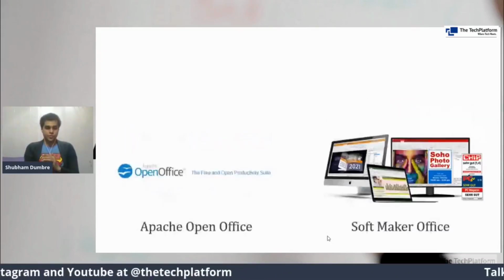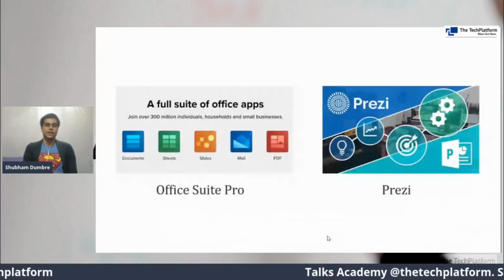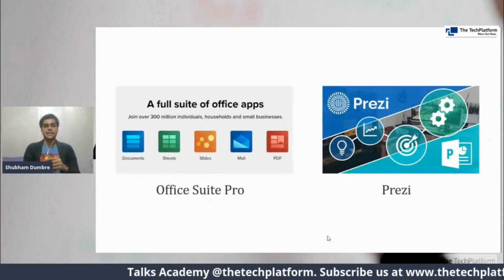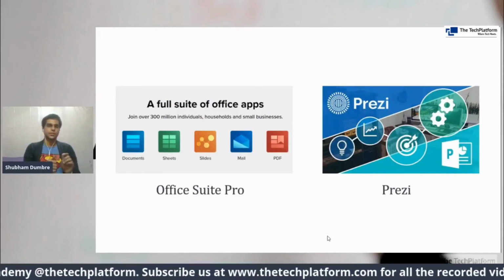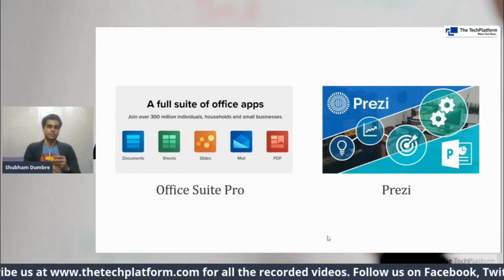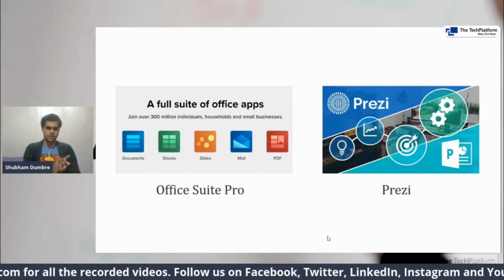Then we come to Office Suite Pro. Office Suite Pro has a lot of applications. Again, we have seen that it has Documents, Sheets, and Slides. Documents is similar to a word processor. Sheets is for spreadsheet work, and Slides is for presenting different presentations and all. So that's how these three things are there.